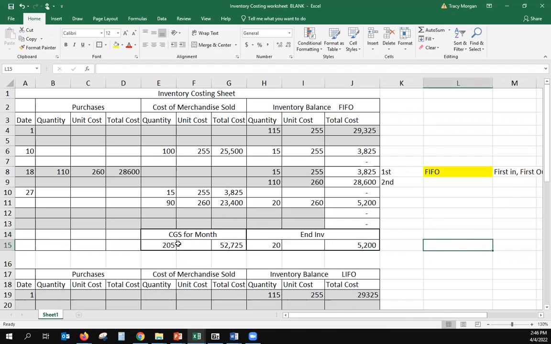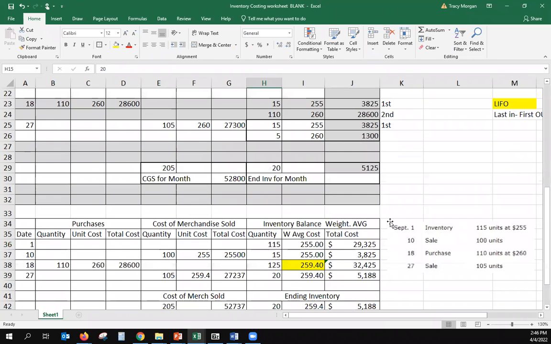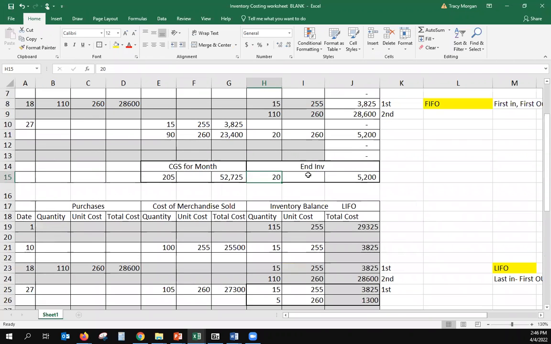Notice that the number of items we sold and the ending inventory items are the same. The reason for that is I used the exact same information for all three examples. So if you are working a homework problem and you have to do all three methods, the number of units sold and the number of units in ending inventory should stay the same.